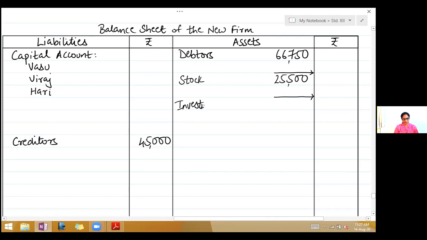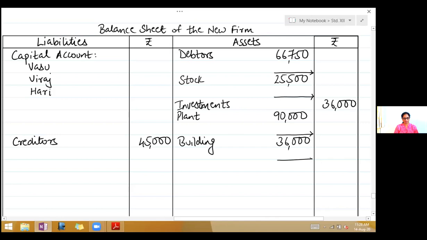Now this does not have an adjustment. So in the outer column 36,000. Plant. In a column 90,000. Leave a line. Building. In a column 36,000. Leave a line for adjustment. Okay, now we are finished with the asset.